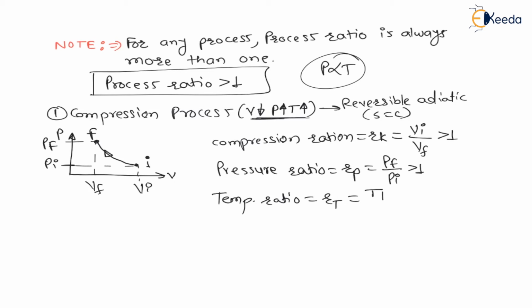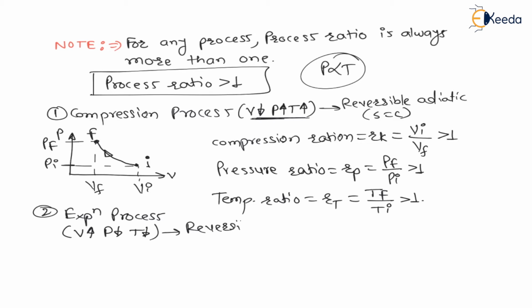Therefore the compression temperature ratio will be final temperature divided by initial temperature, which will be more than 1. Now this is a process ratio for the compression process. Let us say there will be an expansion process. My dear students, during the expansion process, volume will increase, simultaneously pressure will decrease and temperature will decrease, because it is a reversible adiabatic expansion process. Reversible adiabatic expansion means isentropic expansion, that is, entropy will be constant.